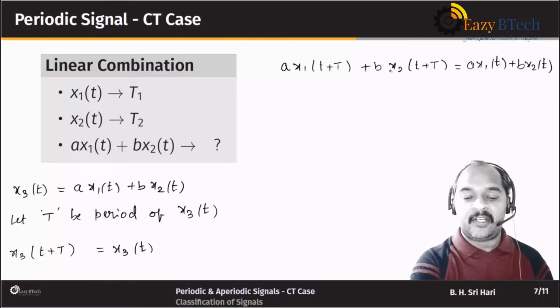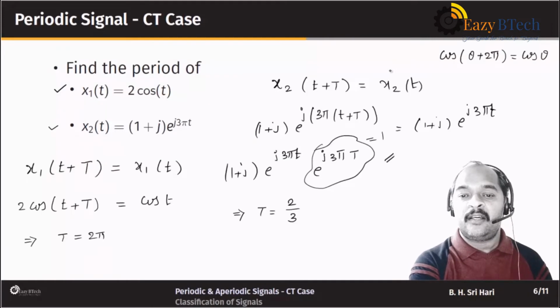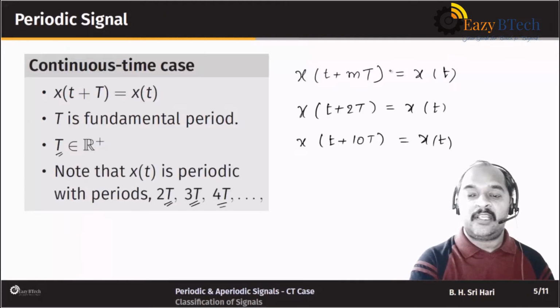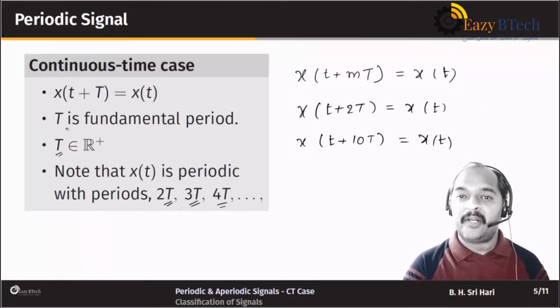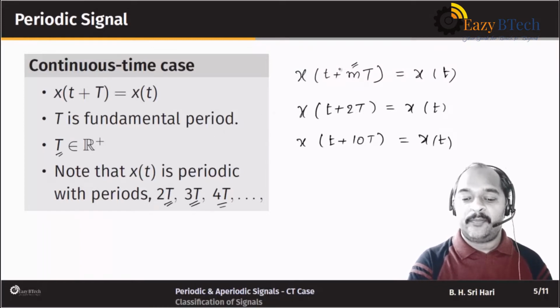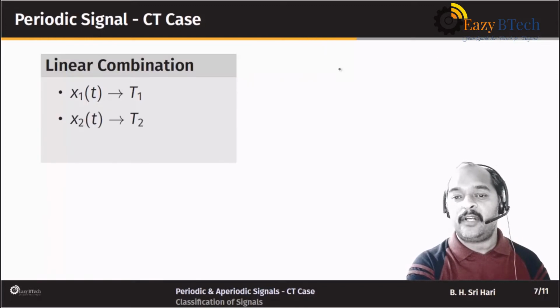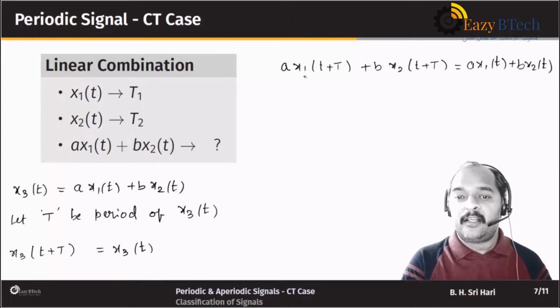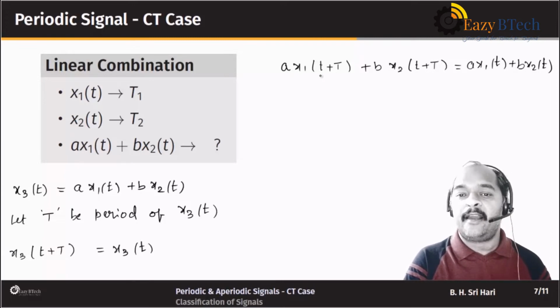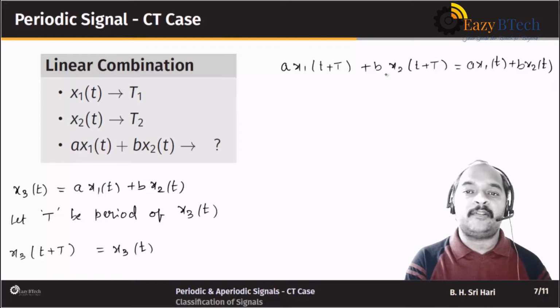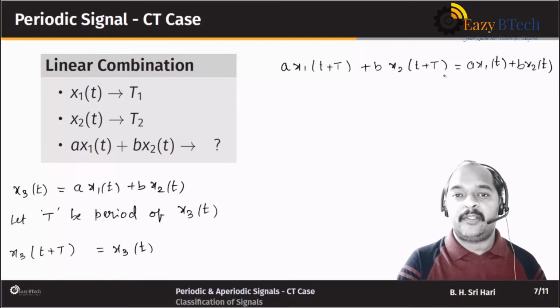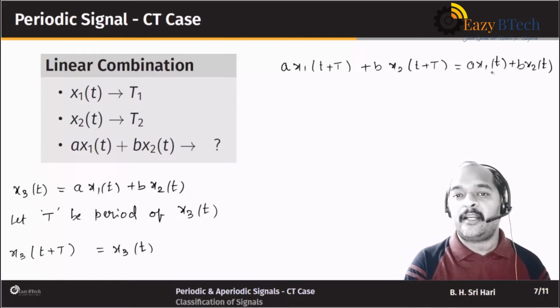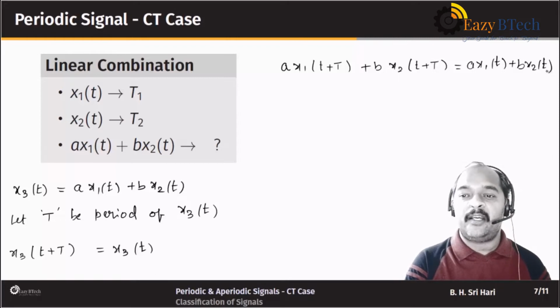But in the previous slide, what have we seen? We have seen that if a signal is periodic with period capital T, it is also periodic with period for integer multiples of capital T. So let us come back to the question. Here we have to satisfy the condition that a x1 of t plus capital T plus b times x2 of t plus capital T should be equal to a times x1 of t plus b times x2 of t.